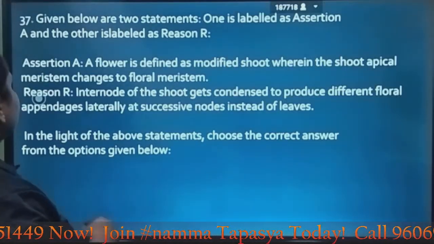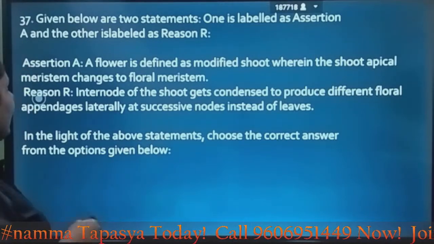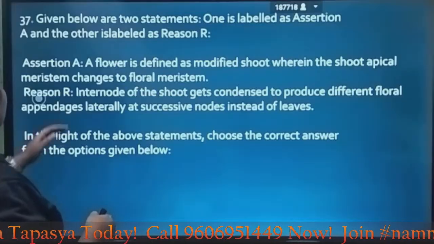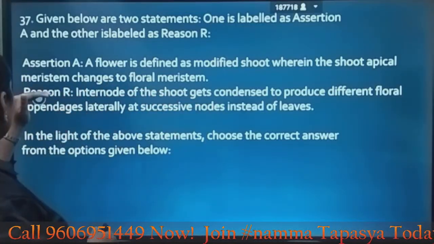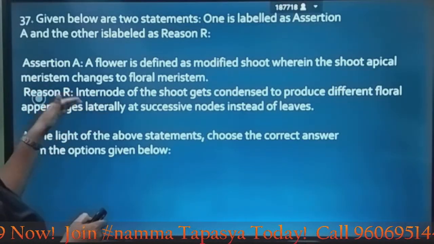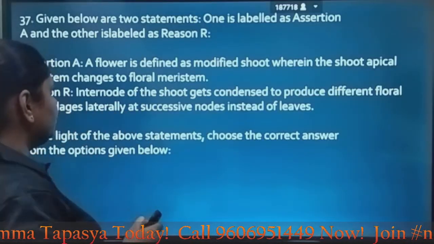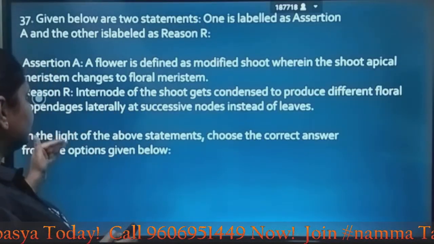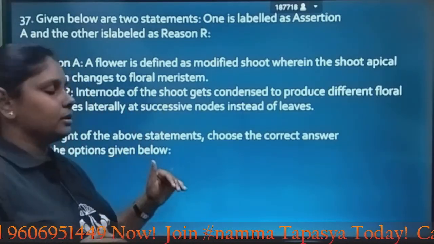Let's look at the next question. Given below are two statements, again assertion and reason. A flower is defined as a modified shoot wherein the shoot apical meristem changes to floral meristem. Reason: internodes of the shoot get condensed to produce different floral appendages laterally at successive nodes instead of leaves.